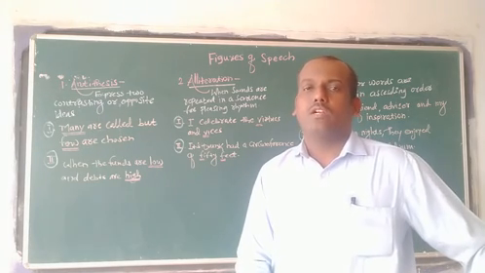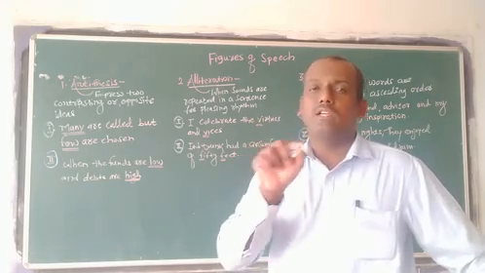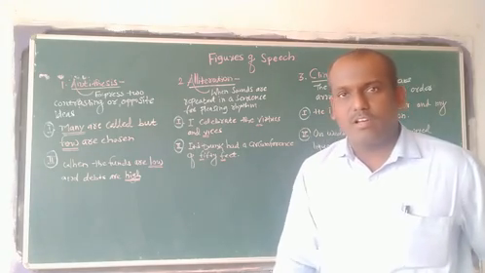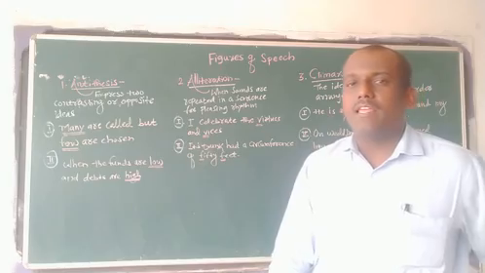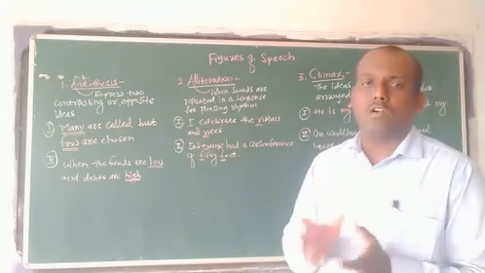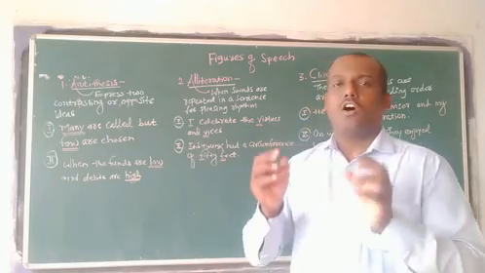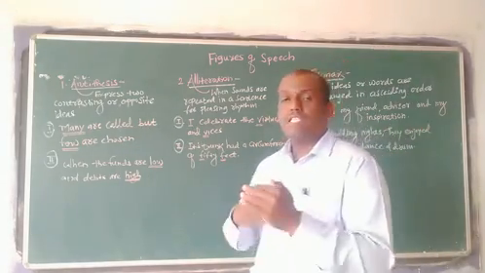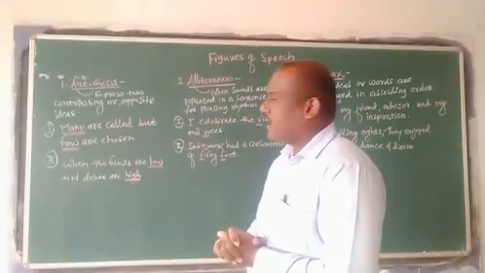I told you a very simple thing: the meaning is included in the name of that figure of speech. Anti means opposite and thesis means idea. So both ideas show contrasting things, or two ideas show opposites, so we can say the figure of speech is antithesis.